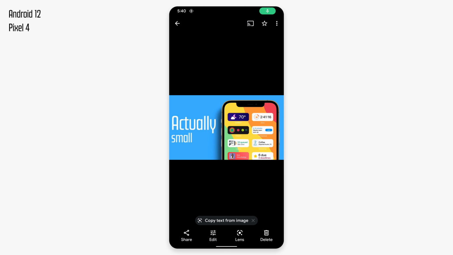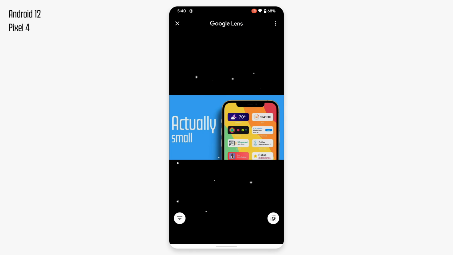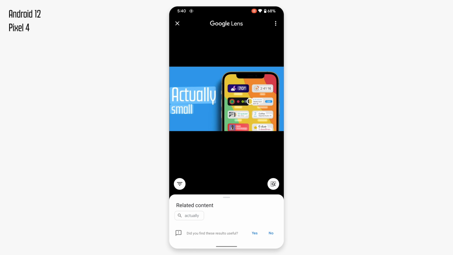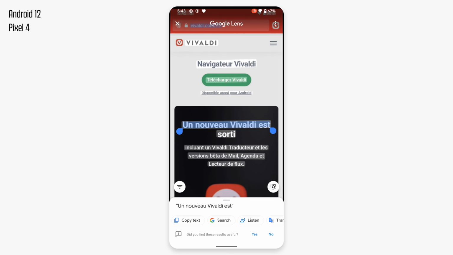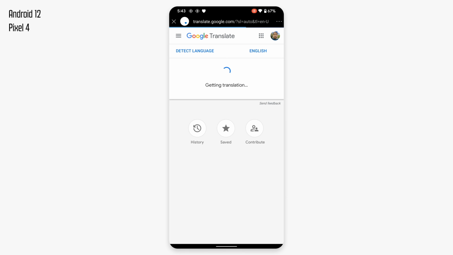Then there's text recognition in images. Google has this built into Google Photos, so you can tap the lens icon on any photo, and Google Photos will check the image for text and let you highlight and copy the text that you want. If the text is in another language, you can even hit the translate button to get kicked over to the web to translate whatever you'd like.